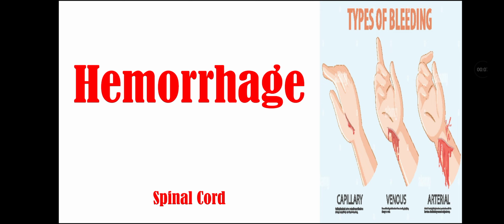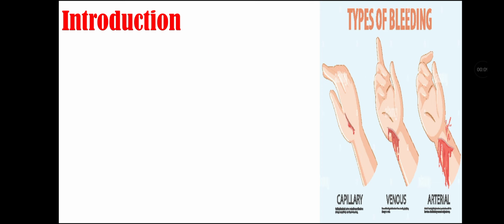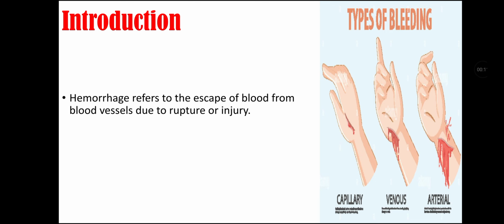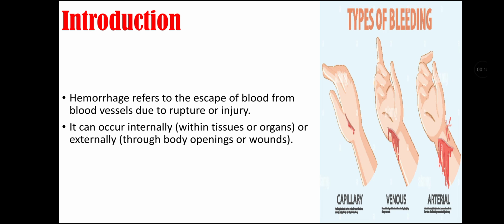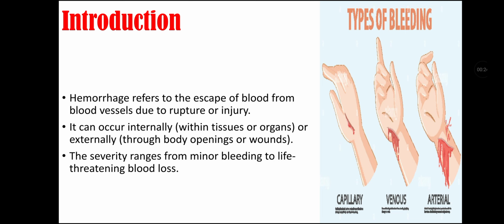So let's start our topic with introduction. Hemorrhage refers to the escape of blood from blood vessels due to rupture or injury. It can occur internally within tissue or organs, or it can occur externally through body openings or wounds. The severity of hemorrhage ranges from minor bleeding to life-threatening blood loss.